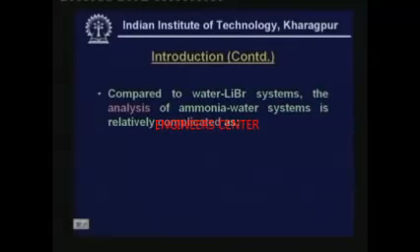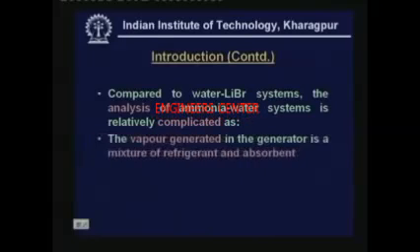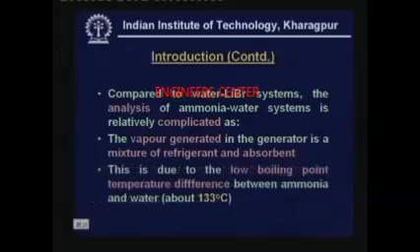However, compared to water lithium bromide systems, the analysis of ammonia water systems is relatively complicated. In fact, I have mentioned this in the last class. The complication comes because the vapor generated in the generator is a mixture of refrigerant and absorbent. And what is the reason for this? The reason is the low boiling point temperature difference between ammonia and water. This is about 133 degrees centigrade.